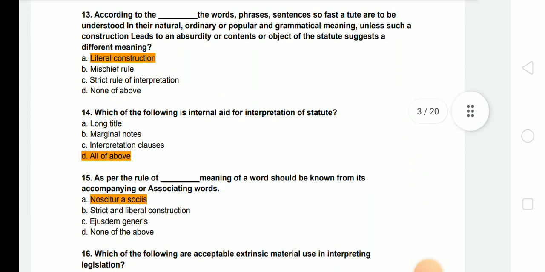Next question. According to the dash, the words, phrases and sentences are to be understood in their natural, ordinary and grammatical meaning unless such a construction leads to absurdity. The answer will be literal construction, according to the literal construction rule.